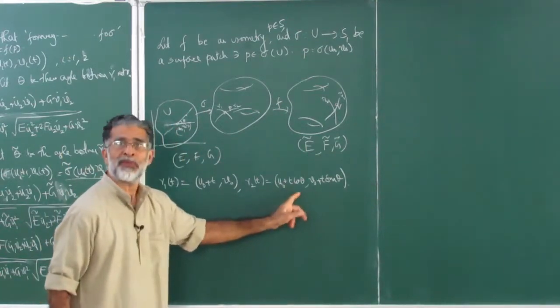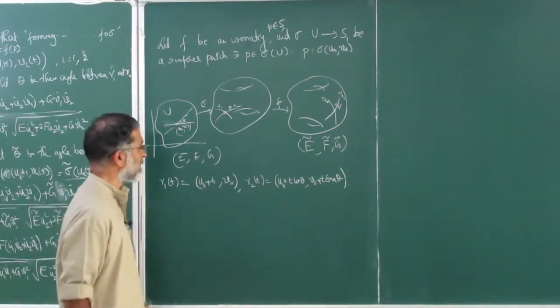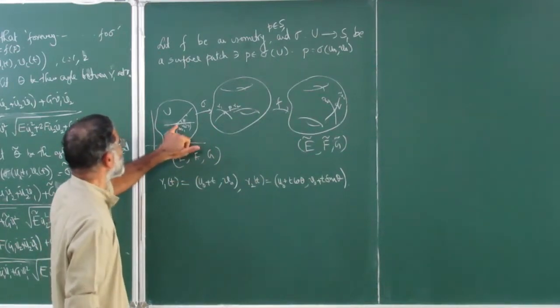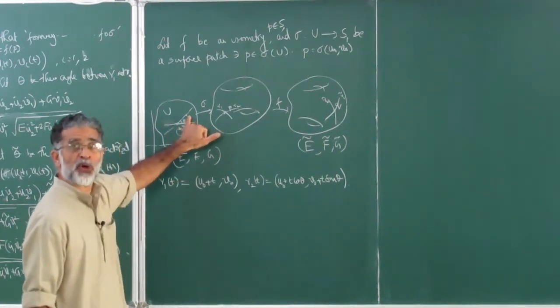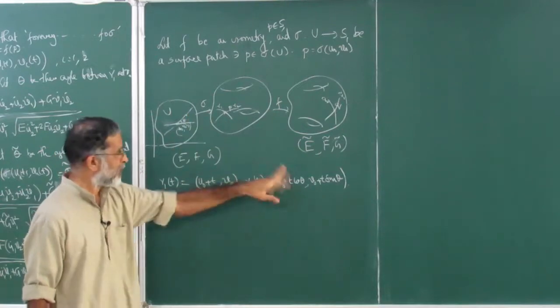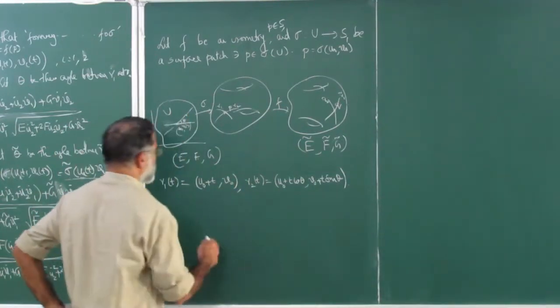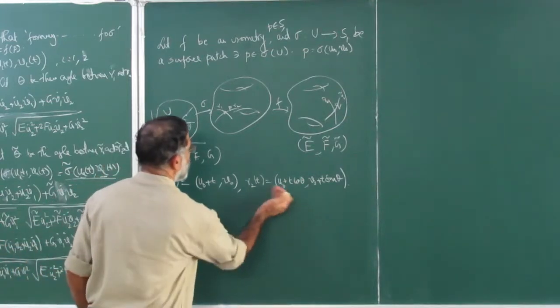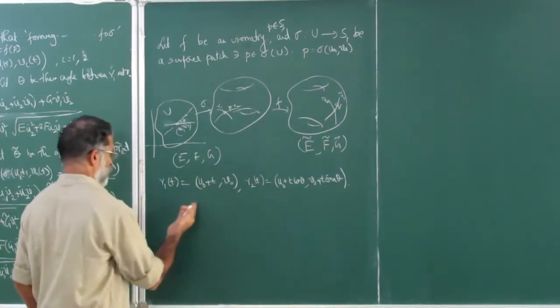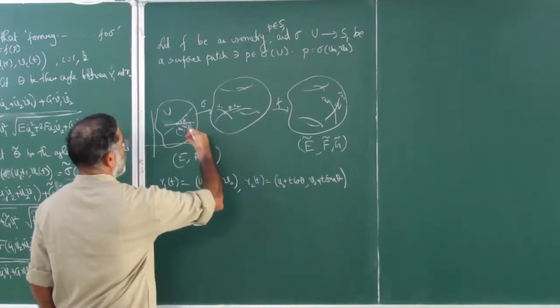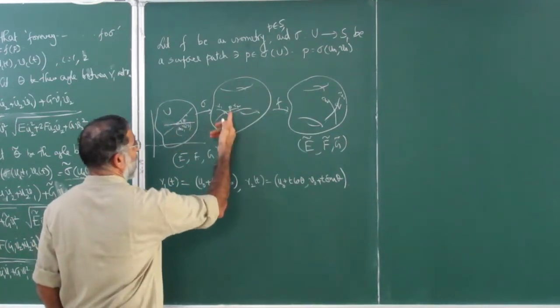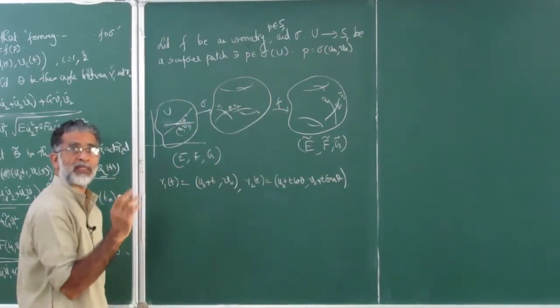It's joining this point and u naught plus cos theta, v naught plus sin theta. So that's the line. So these two, let's write down, and of course remember this theta, but here we don't know what is the angle. That is not clear.